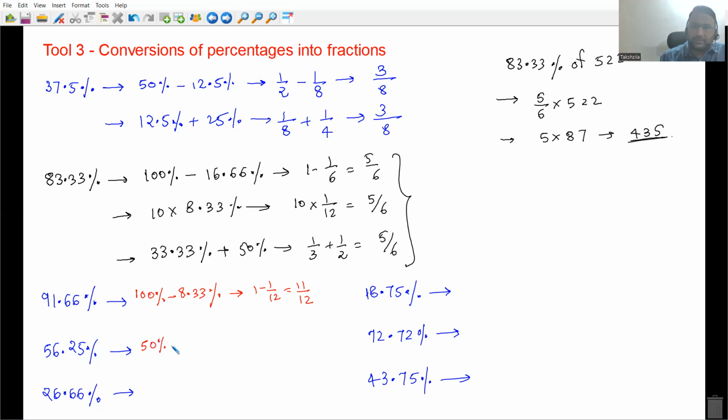56.25% is 50% plus 6.25%. 50% is 1/2, 6.25% is 1/16. तो ये LCM आएगा 16, and 8 plus 1 is 9, so 9/16.